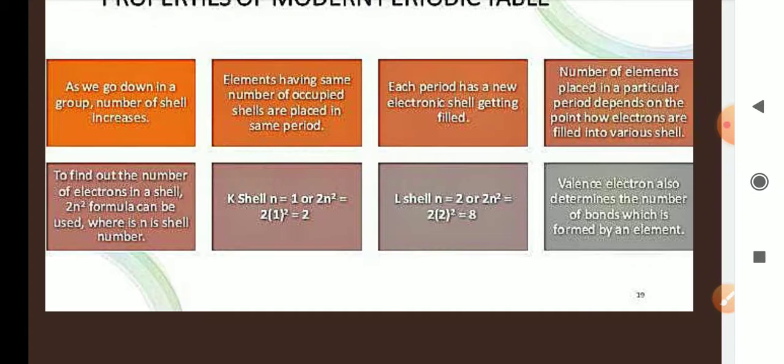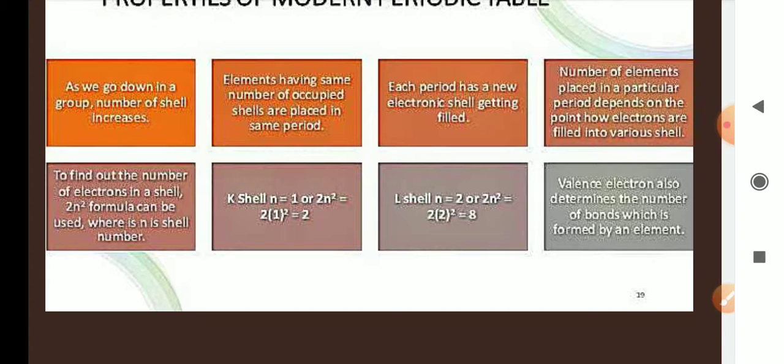In nitrogen, 2, 5. Next, in oxygen, we can see 2, 6. So number-wise, it is increasing by one each time. That means in each element of a single period, a new electron is getting filled.